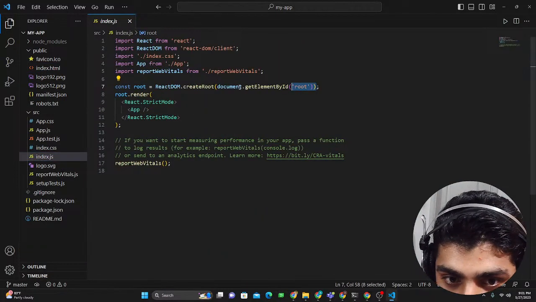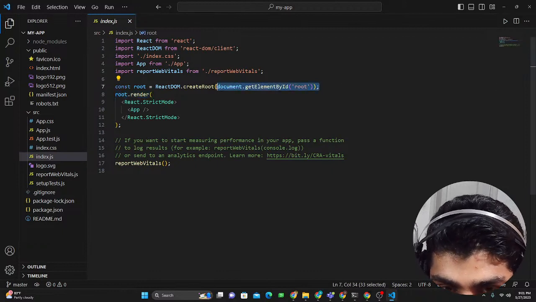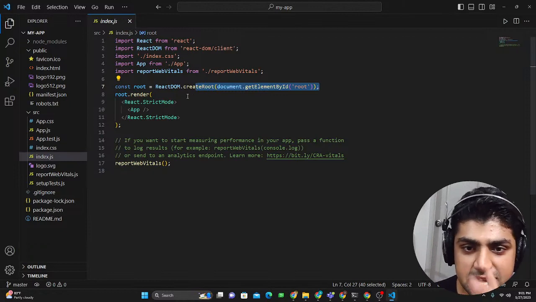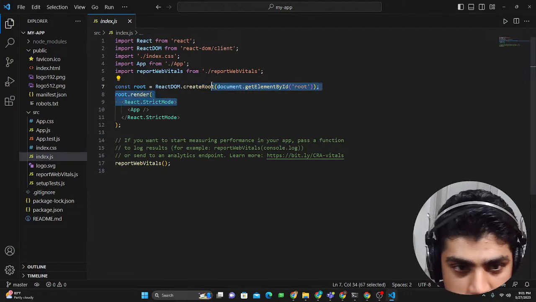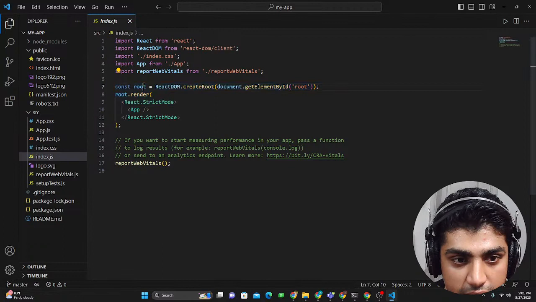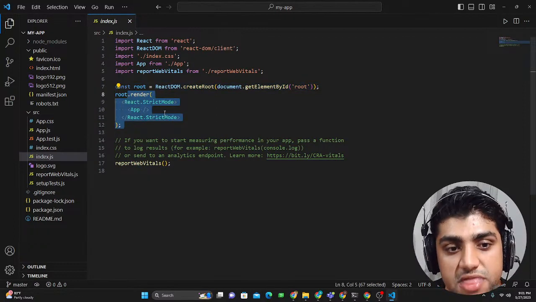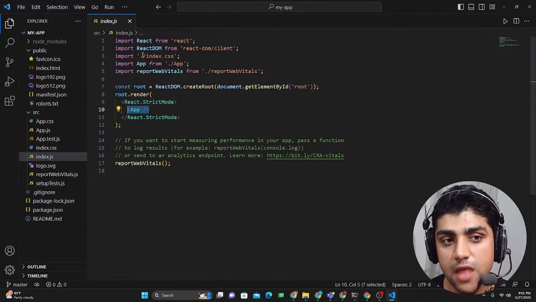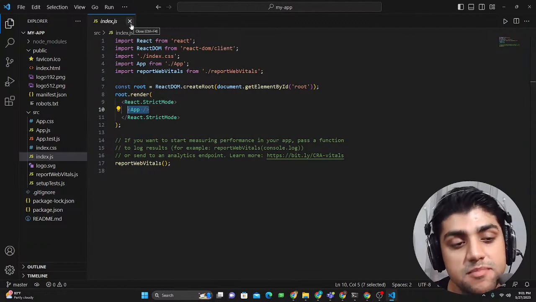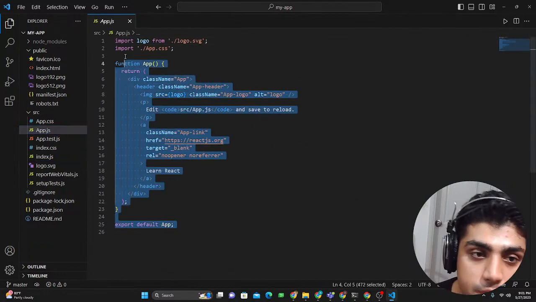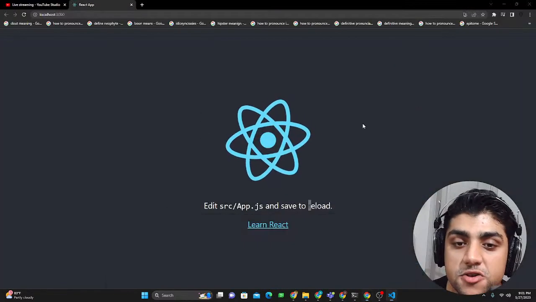You can see over here, document.getElementById root. So that div, that pesky root div, is being captured by this ReactDOM.createRoot, and then it's stored in this root. And then what we do, we render the app component. Now, where's this app component? It's actually in the same folder. It's in app.js. This is the app component, and this is that component that you're seeing on the screen.